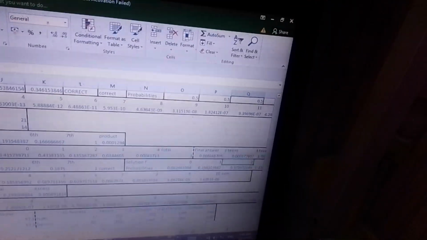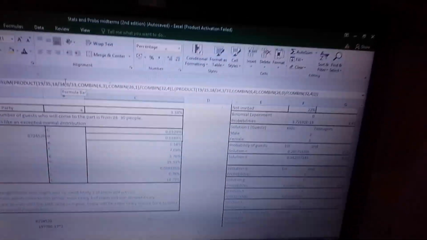Now we need to get the final answer. So to do that, remember our answer that we got kanina, which is the one when we get all the probabilities when we multiply this for the first condition. And then when we do the combination such that we get 3 teens, which is this one, multiplied by this one. And then with 4 teens, same. We multiply with 4. And then from there, we sum everything up. Sum up our final answers here, and we should get 0.00038%, which is C right over there.